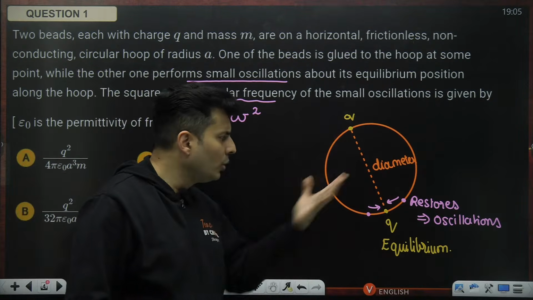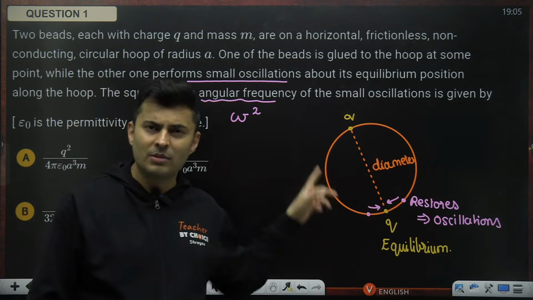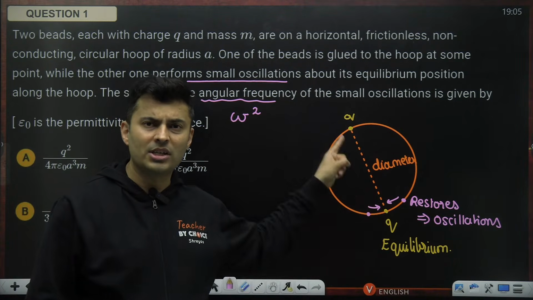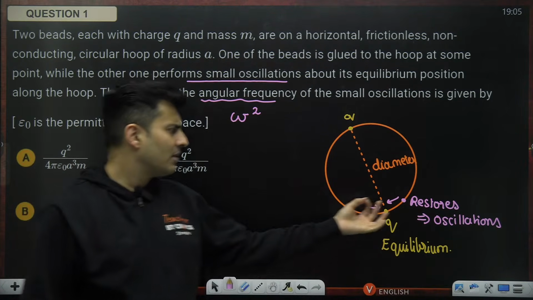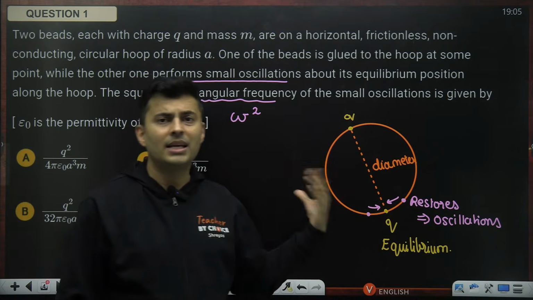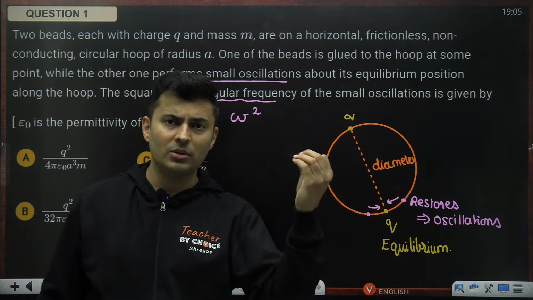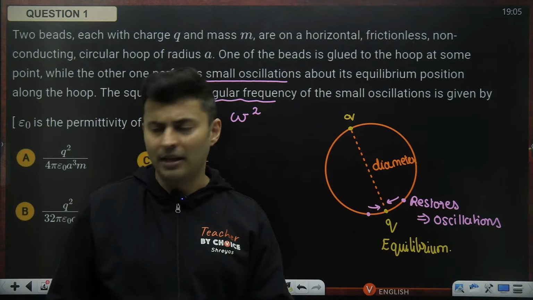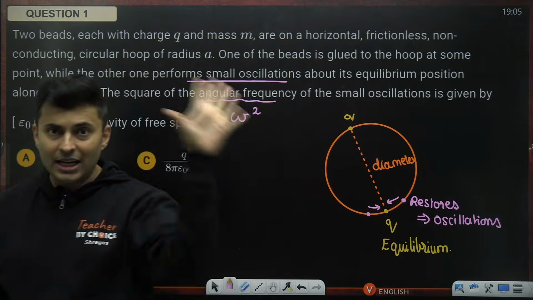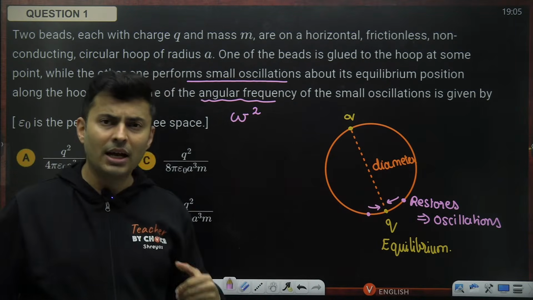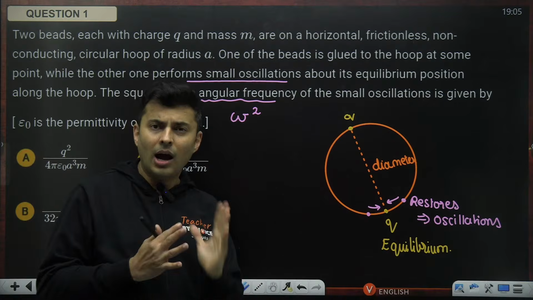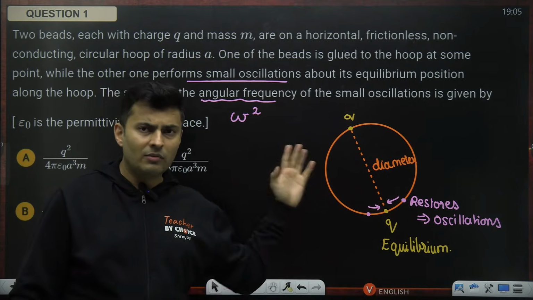So I feel doing it by forces will be much easier because I know Coulomb's force of repulsion will be there. Maybe a force will restore it, and that force somehow I can show is proportional to the displacement. Then my job will be done. Okay, did you understand how my flow will be and how I am thinking now, how I should approach the problem? Okay, I've not done anything yet.